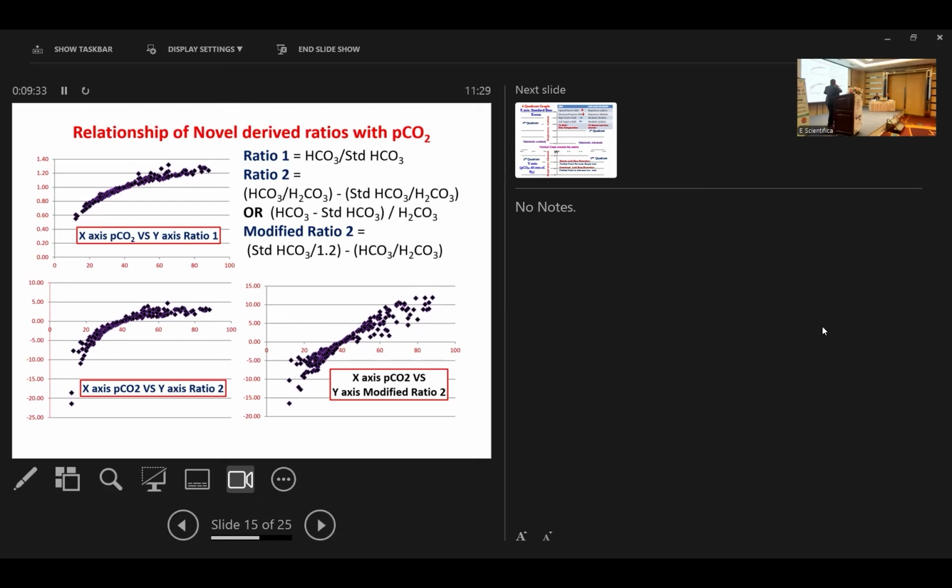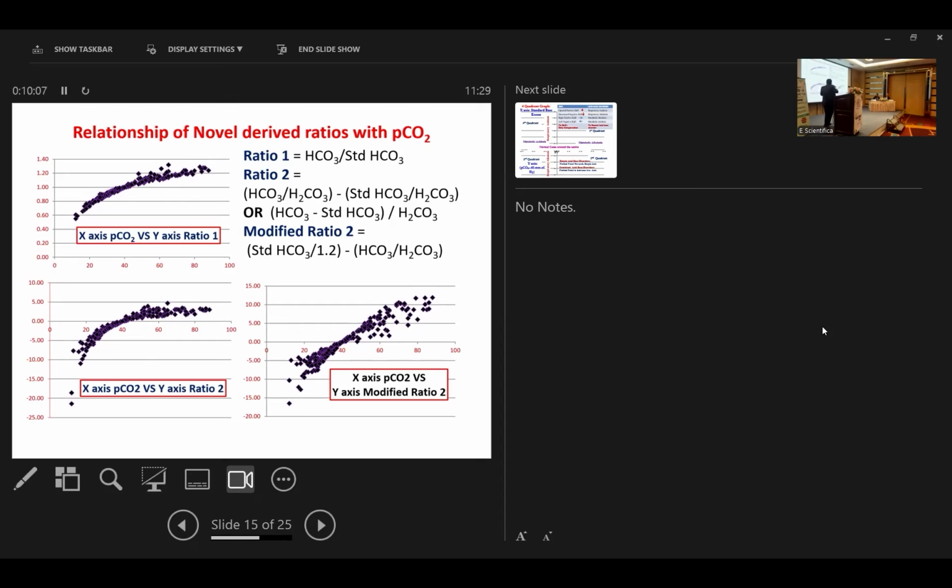And one more thing, we have developed newer ratios. Here, ratio 1 is taken on the y-axis, and the PCO2 is taken on the x-axis. Ratio 1 is nothing but bicarbonate divided by standard bicarbonate. Standard bicarbonate is the bicarbonate at a constant PCO2 of 40. So as the PCO2 increases, this ratio increases. The ratio value is 1 at PCO2 40, but as the PCO2 increases, ratio 1 also increases. As the PCO2 decreases, ratio 1 also decreases. And one more.